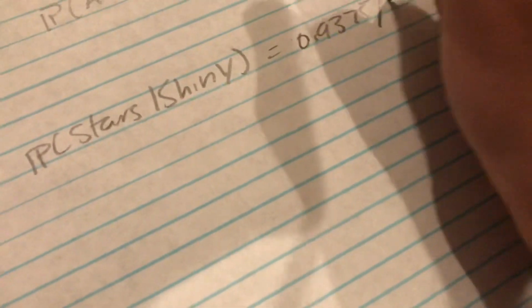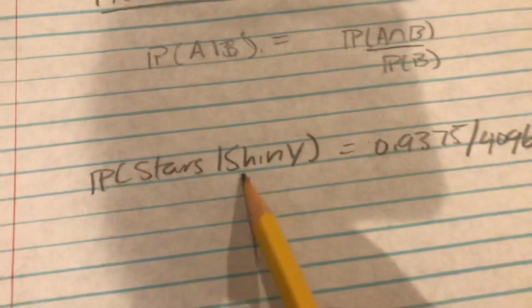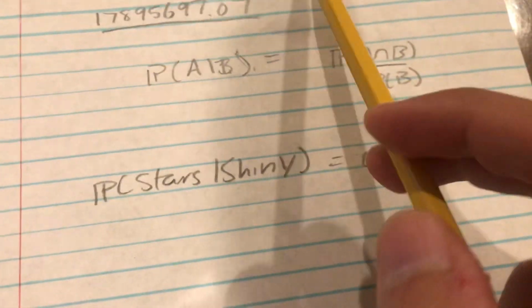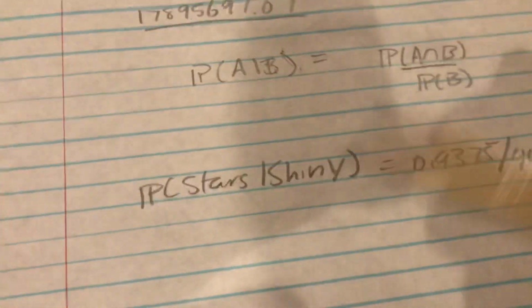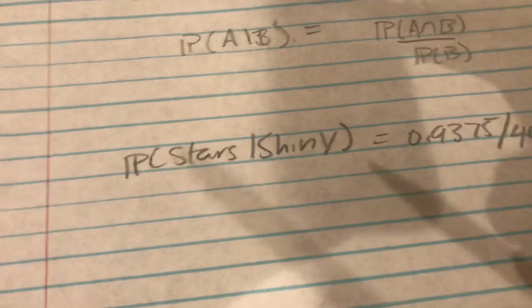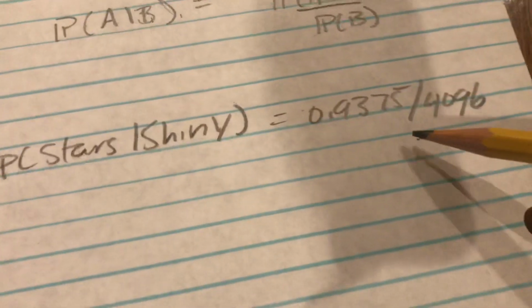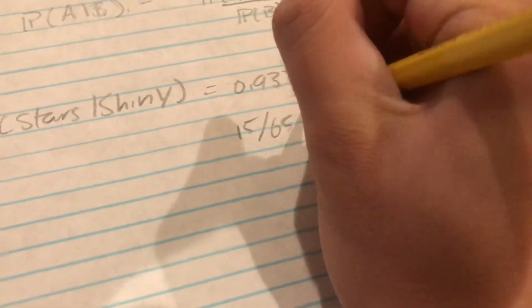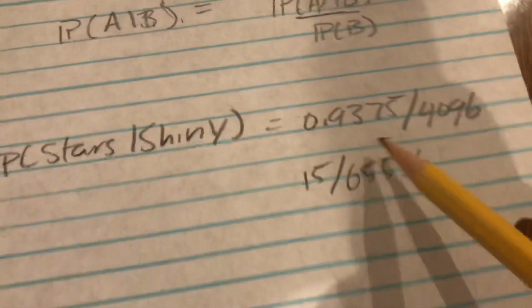Serebii.com lists the probability of stars given shiny in wild random encounters as 0.9375 divided by 4096. This is your probability that, given you found a shiny, so you already found a shiny, we're not dealing with the 1 in 4096 anymore. You've already found the shiny Pokemon, so the probability that you'd see the stars is this, which I think is 15 divided by 65536. That's your conditional probability.